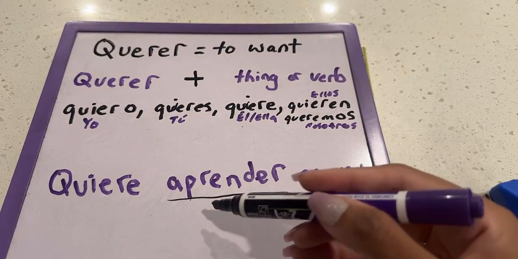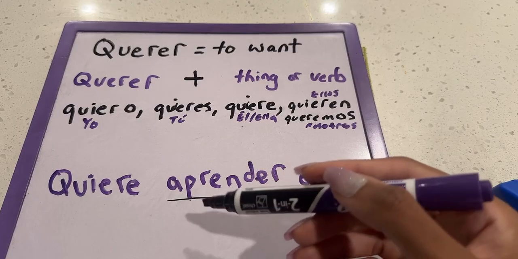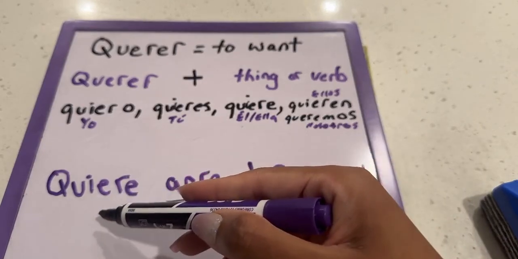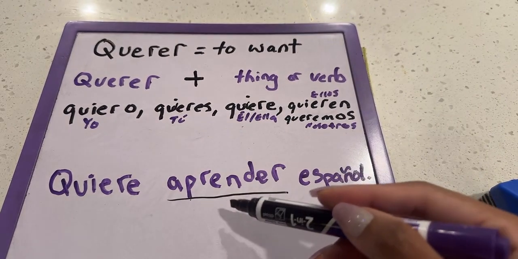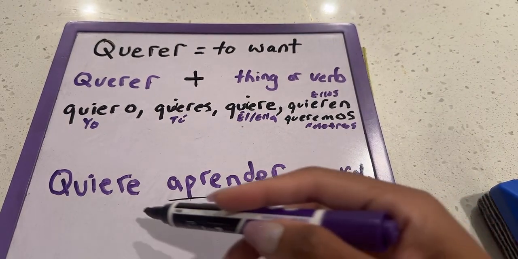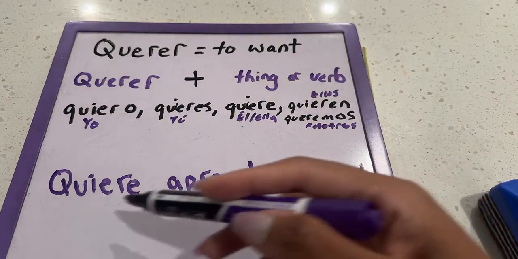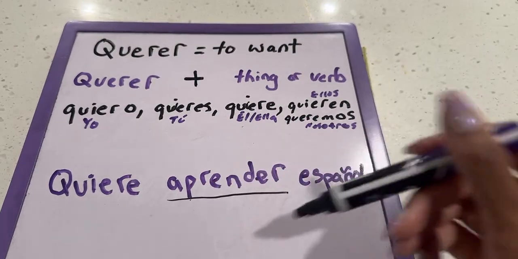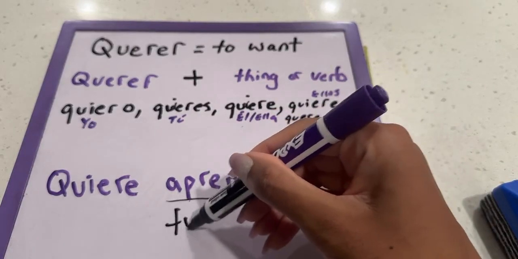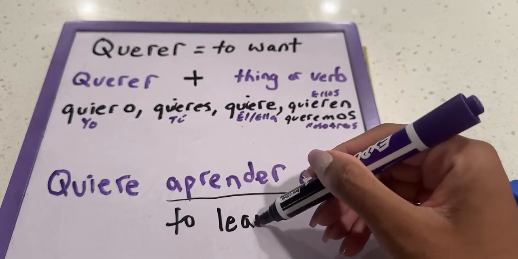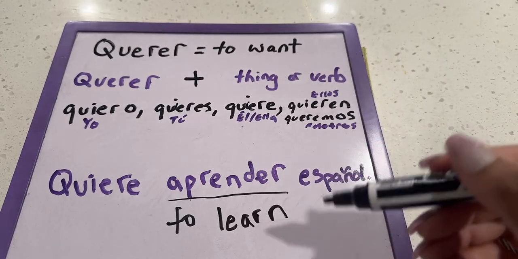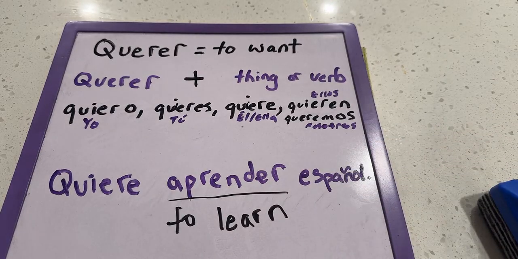So I wanted to show you a rule. In Spanish, we have a rule: if the first verb is conjugated, the second verb has to remain in the infinitive. So this would not be quiere aprendo español. That would not be right. It has to be quiere aprender. Because in Spanish, if the first verb is conjugated, the second one is not. It has to remain in the infinitive form. That's how Spanish is. They have a rule.